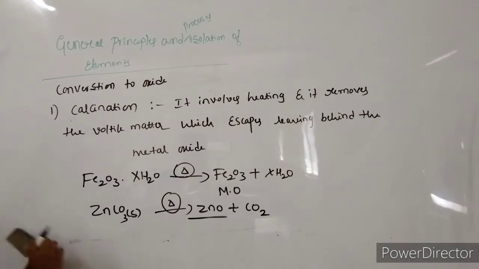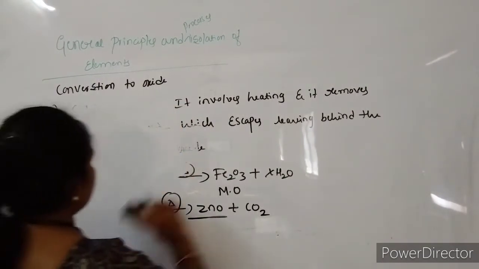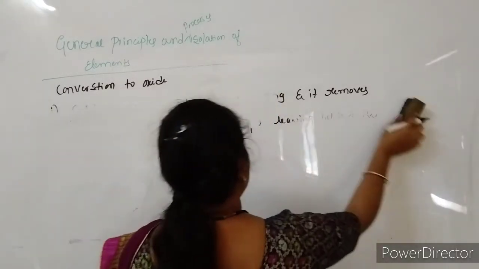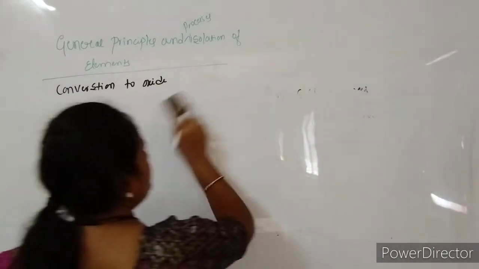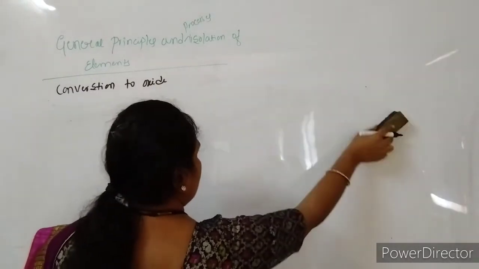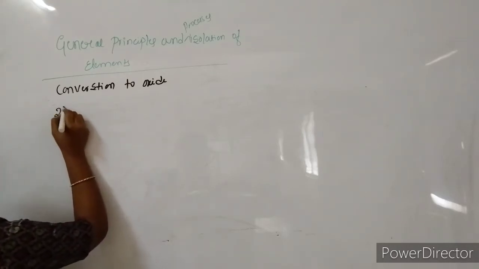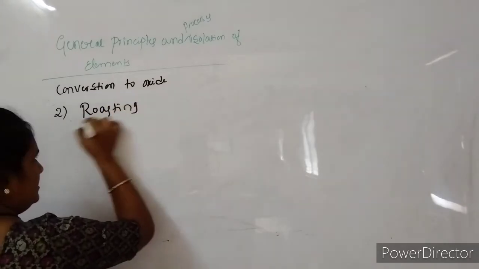So the second one is roasting. Roasting also comes under conversion to oxide. Here also we convert the concentrated ore into metal oxide by heating.